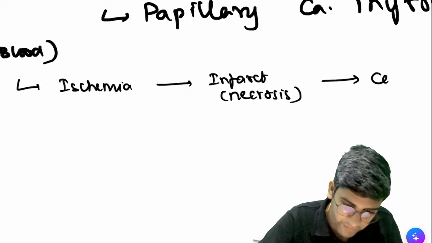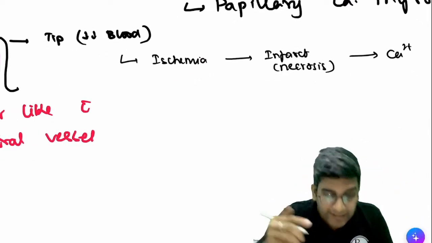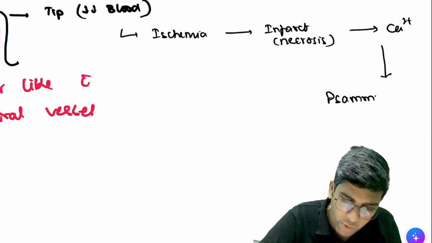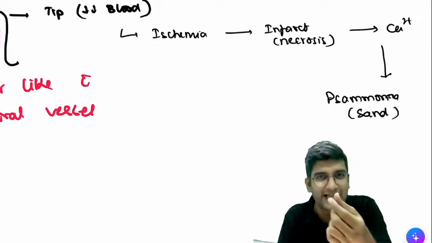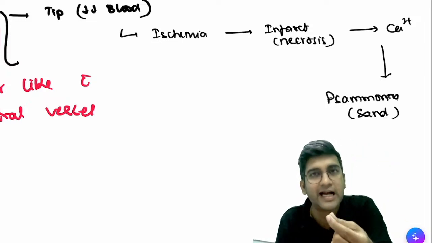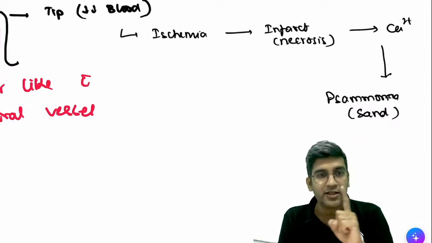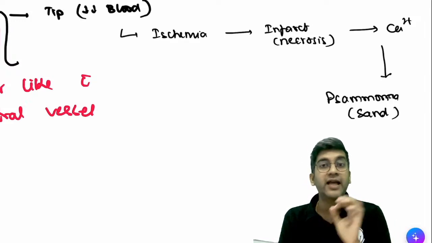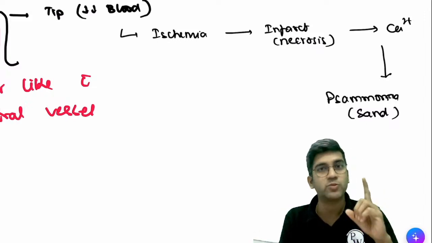Now guys, tell me, what's the most common ion in necrosis? It is calcium. So by default, it's a tumor. It is there for years together. Can this calcium cause calcification? And I'm going to call it a Psammoma body, right? Psammoma means sand. It is gritty like sand. If something is calcified and I rub the area, it's gritty like sand, so we call it Psammoma bodies, right? So the problem is not thyroid. Like Dr. Puneet said, whatever papillary tumor it is, be it breast, kidney, omentum, head, neck, anywhere in the body, if it's a papillary tumor, I will have Psammoma bodies. It's not about papillary carcinoma thyroid alone, right?